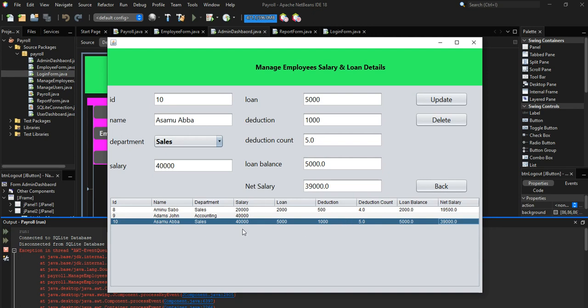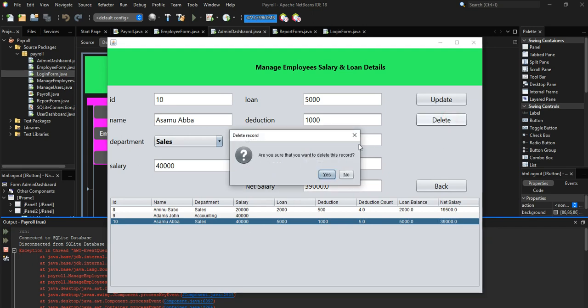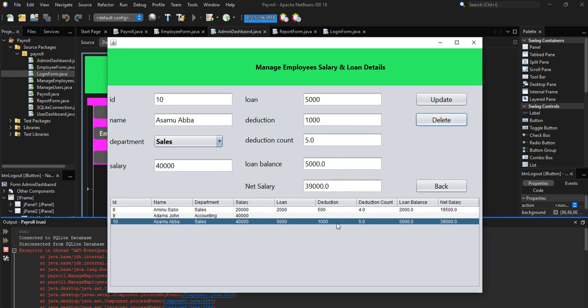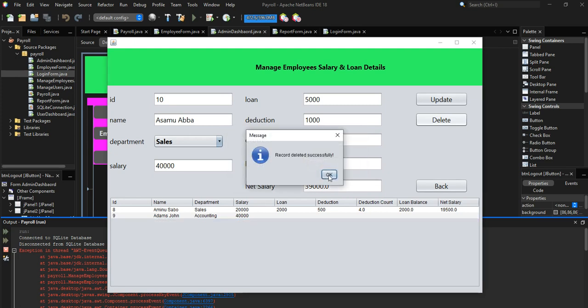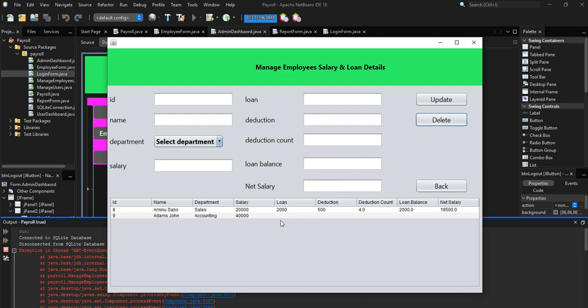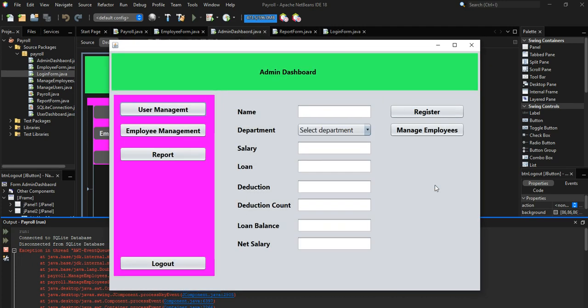And if this employee record needs to be deleted, click on delete. You can see, are you sure you want to delete this record? When we say no, it is not going to be affected. When we click on delete and say yes, the record is deleted. Then here we don't have his information. All right, so when we click on back, that is the employee record.